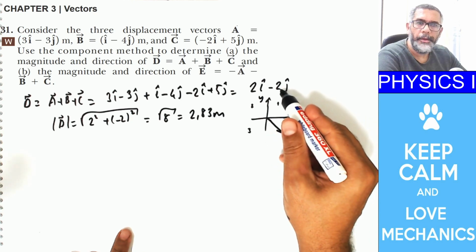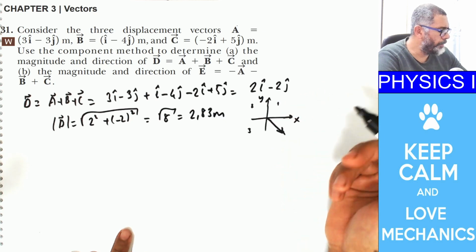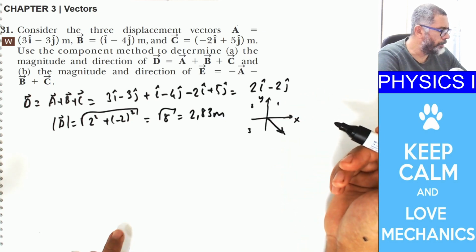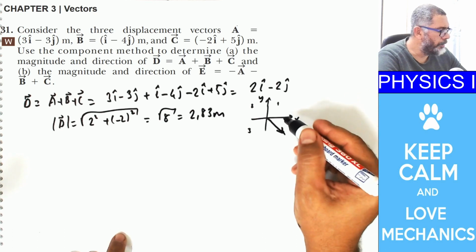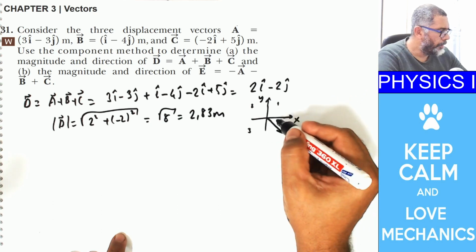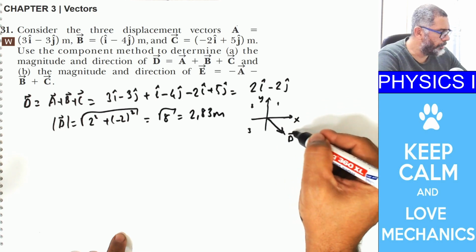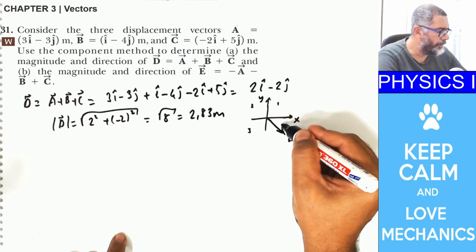Its x component is in the positive x direction, but the y component is in the negative y direction. And obviously, if it is asking for the direction, it means you will find the angle between this vector and the x-axis. The angle between the x-axis and the vector d is 45 degrees.